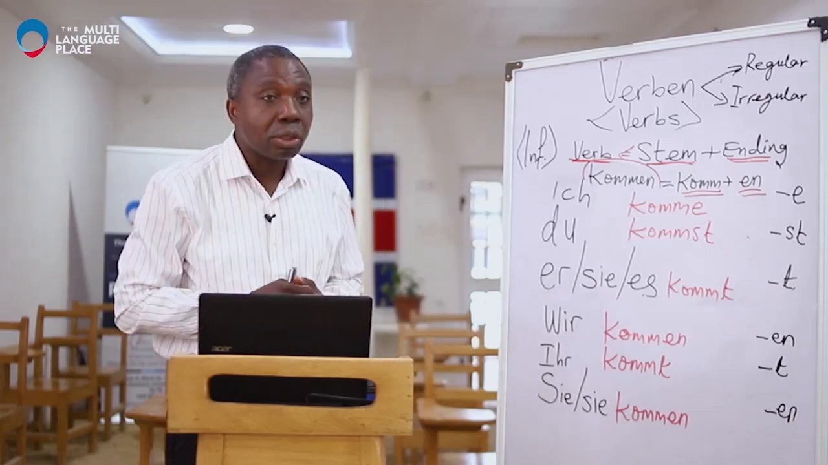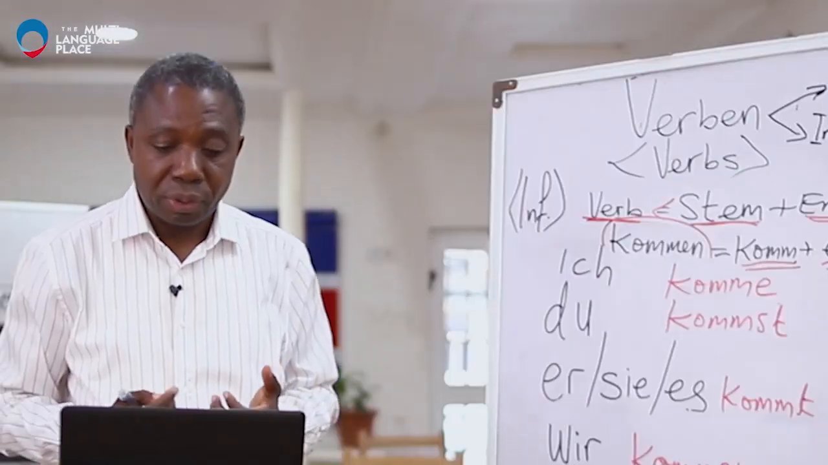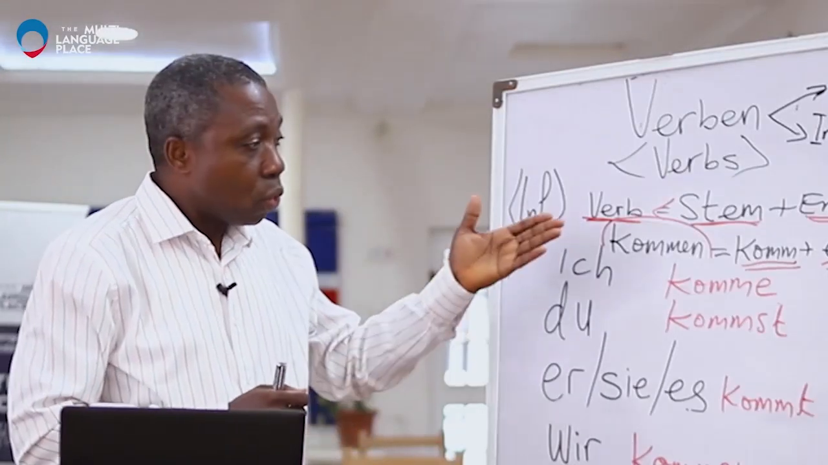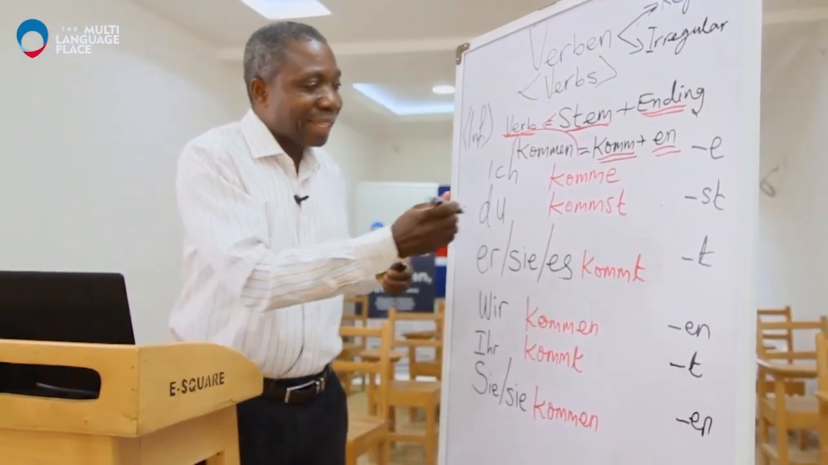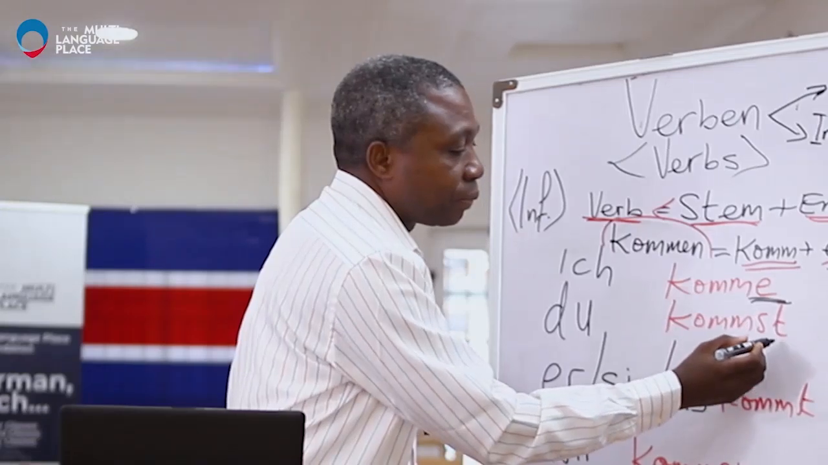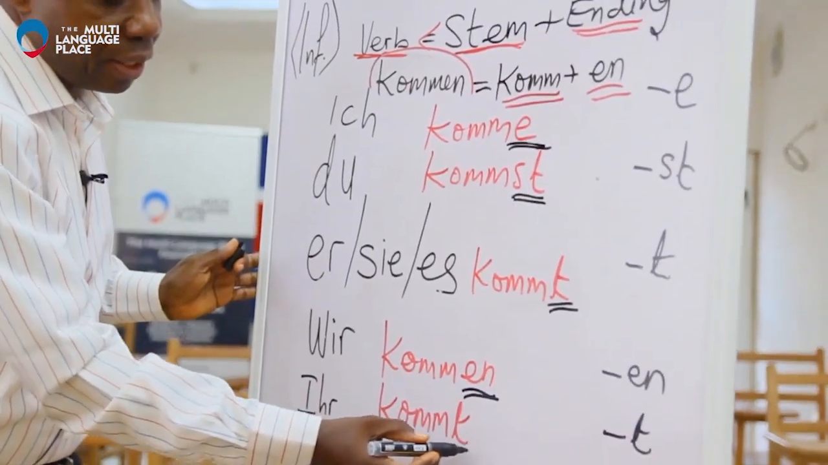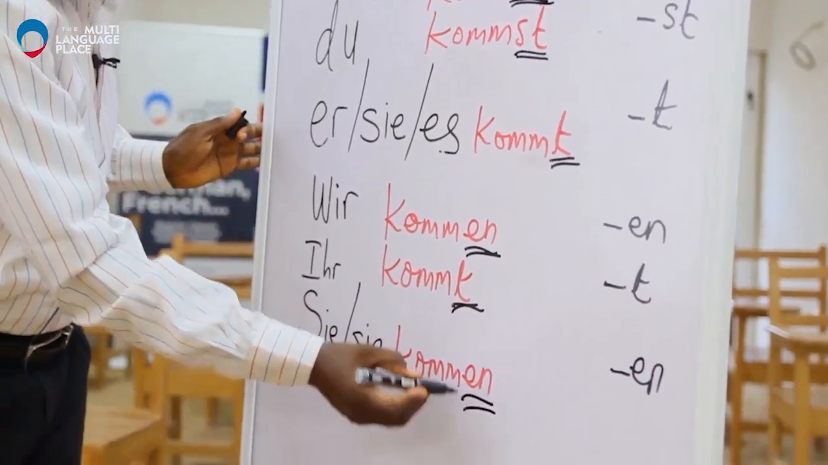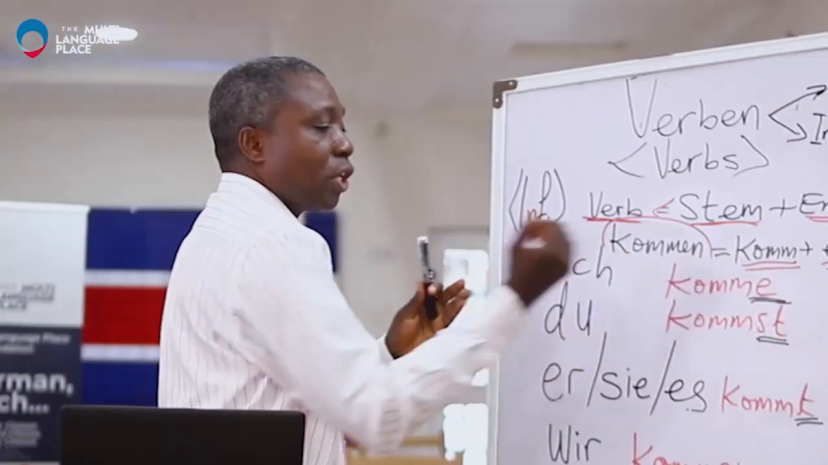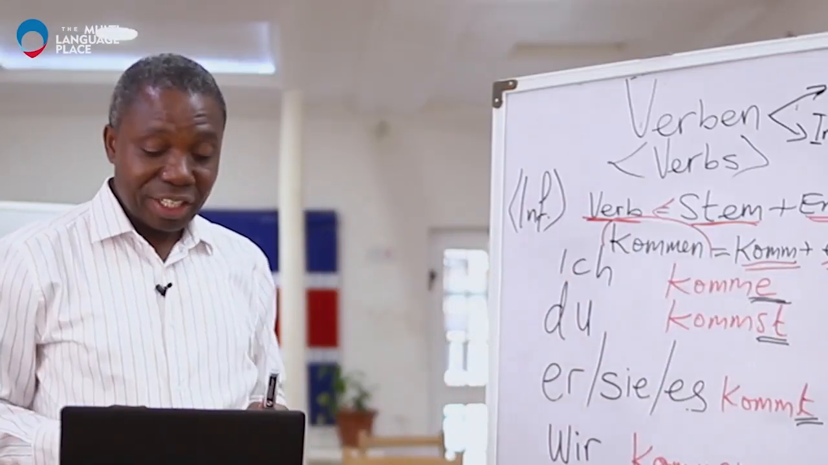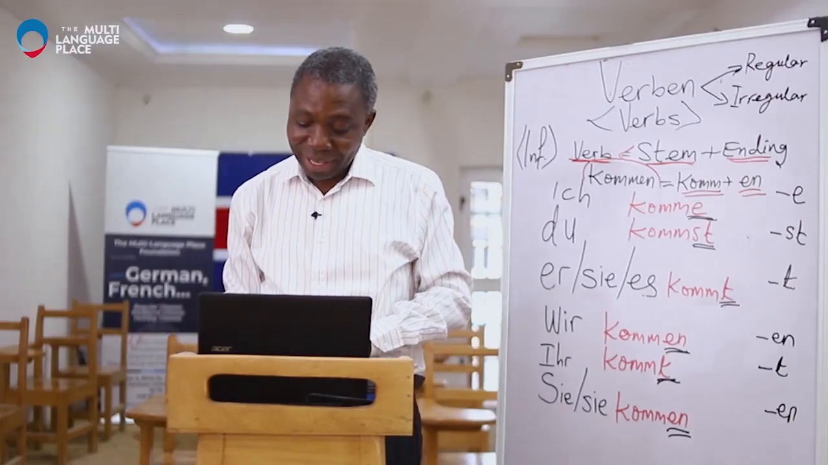And it is interesting to know that so many verbs belong to this category of regular verbs. If you are able to conjugate kommen successfully by mastering these endings, e, st, t, en, t, and en for the last one, and you make sure you remember the personal pronoun that corresponds to each of the endings, you are already successful in conjugating a lot of the German verbs.